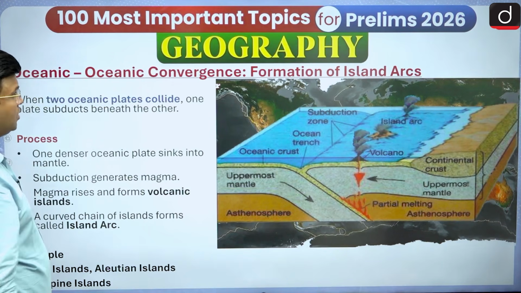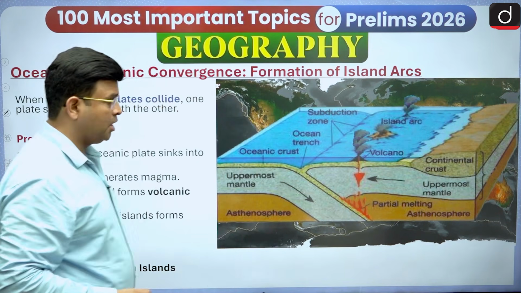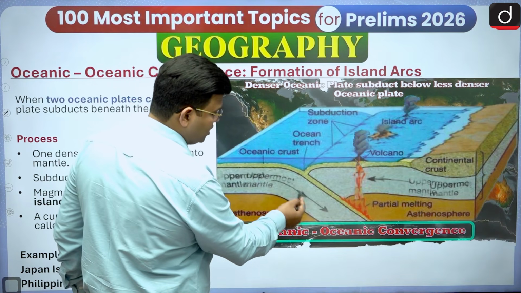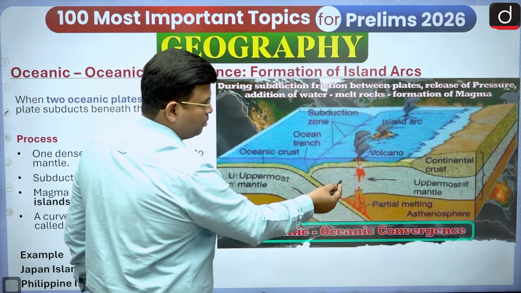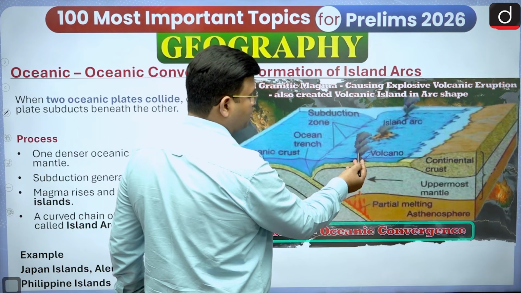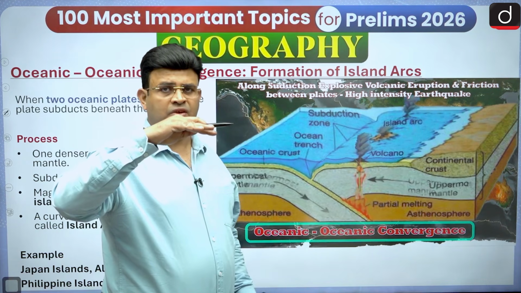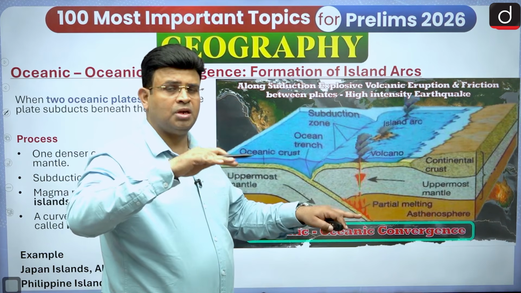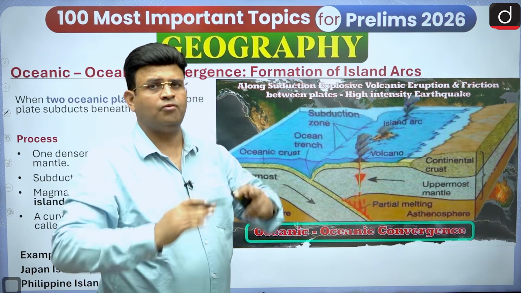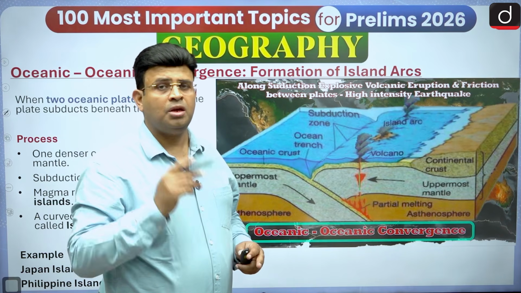In oceanic convergence, formation of island arcs takes place. This topic we have to see. When one oceanic plate is subducting below another oceanic plate, due to the friction there is formation of heat, magma forms, and this magma keeps coming up slowly. It forms small features on the ocean floor, slowly comes above the sea surface and becomes a volcanic island, and it is always in an arc shape, therefore it is known as a volcanic island arc.